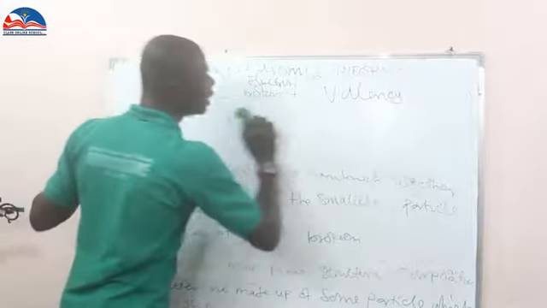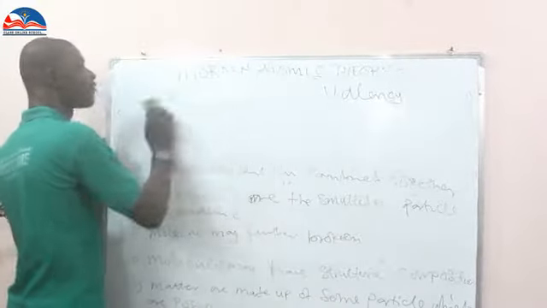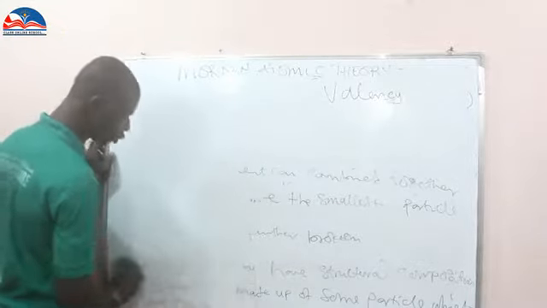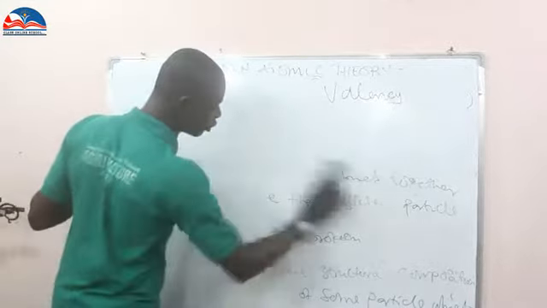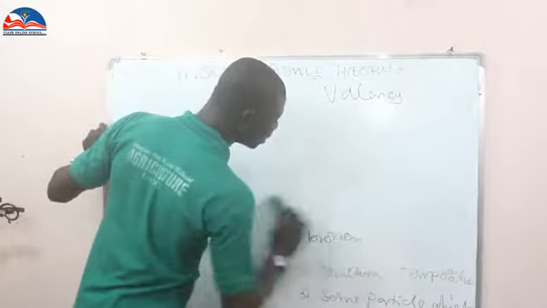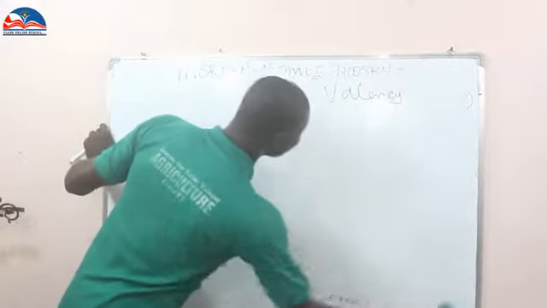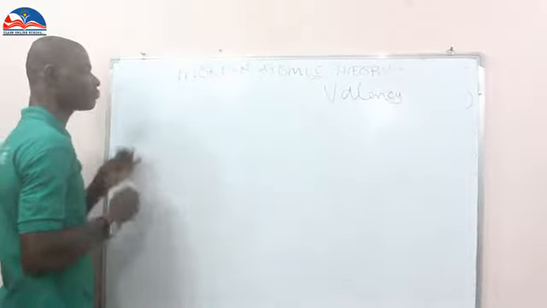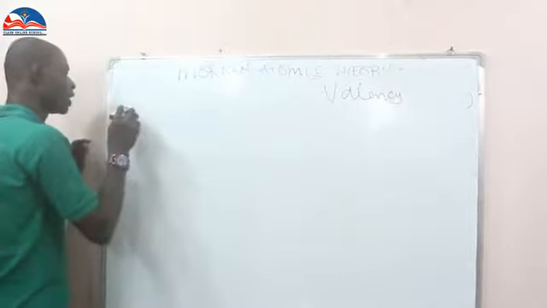Now quickly, let me give you the table of elements with their valencies and their oxidation number. As I said before, valency is the combining power of an element. Now we have the following elements.